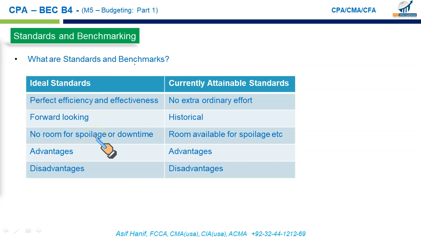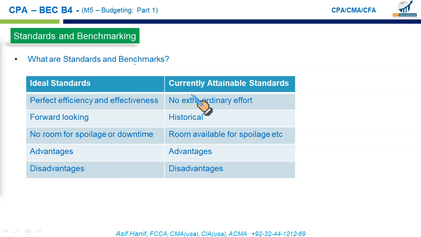No spoilage is allowed. No downtime is allowed. This is quite a stiff standard. If we set ideal standards for budgeting, this will demotivate our staff because it is viewed as unattainable. The advantage is that we set quite a challenging task, and it would result in continuous improvement for the business, productivity gains, and more profit for the firm. Disadvantages are that these standards might be deemed unattainable by the employees. Employees might feel demotivated, and it will affect their efficiency.